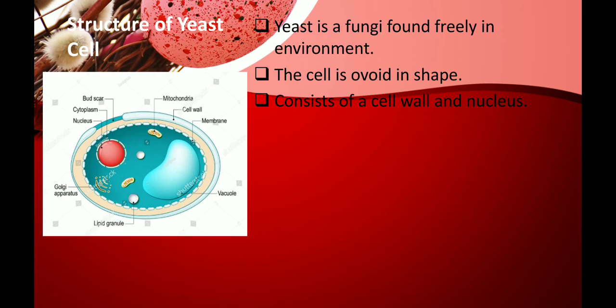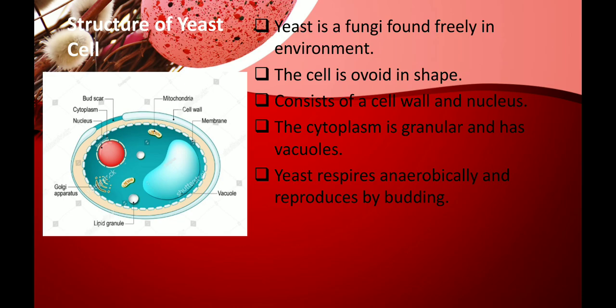This yeast cell consists of an outer covering called the cell wall. We have been hearing the term cell wall. The outermost covering is the cell wall, and inside the cell we have a nucleus. Inside the cell wall we have a cytoplasm which consists of Golgi apparatus and lipid granules.